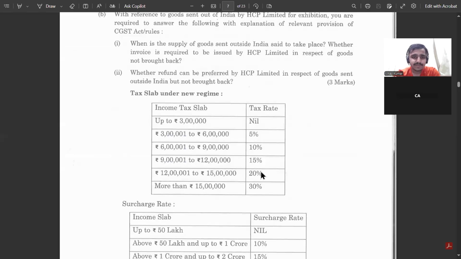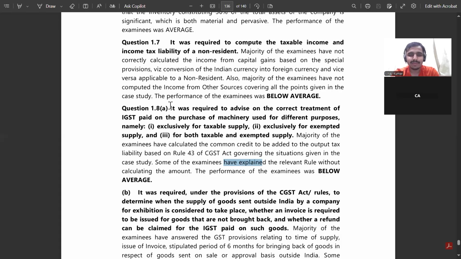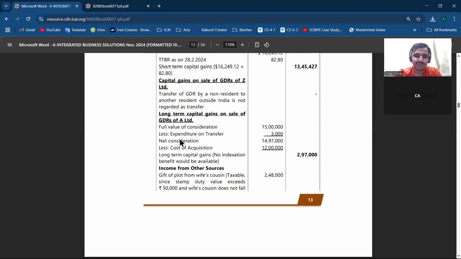Let me go to this. Correct treatment of IGST paid on the machinery by the SPCL to be filed as per the, मतलब कि करेक्ट ट्रीटमेंट क्या होगा, हमें वो बताना है वहाँ पे. तो करेक्ट ट्रीटमेंट, what some examiners have done is that without calculating, they have shown what will happen, on the basis of theory they must have presented. We will go to the 1.8A solution.